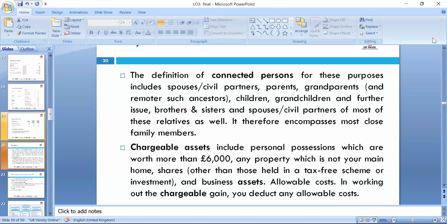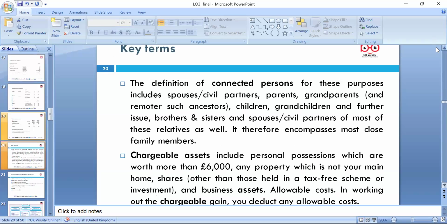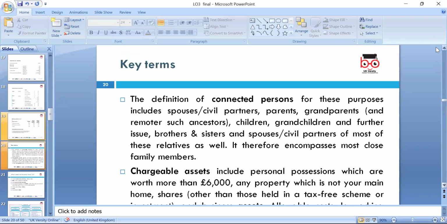Okay, so connected persons, what is meant by that? It includes the spouse, civil partners, parents, grandparents and remoter ancestors, children, grandchildren and further issue, brothers, sisters, and their spouses and civil partners, most of these relatives as well. Therefore, it encompasses most close family members.